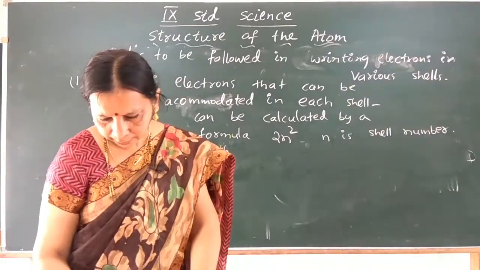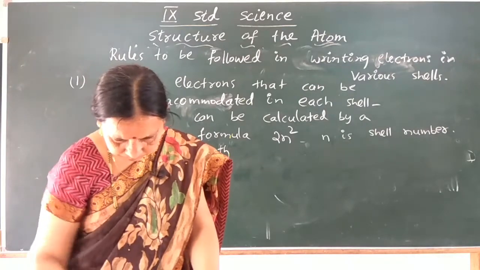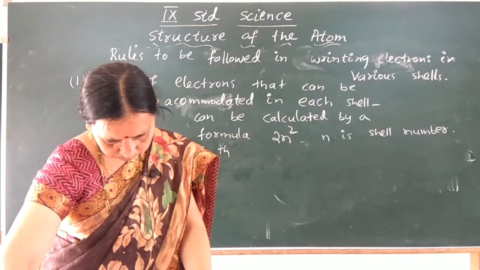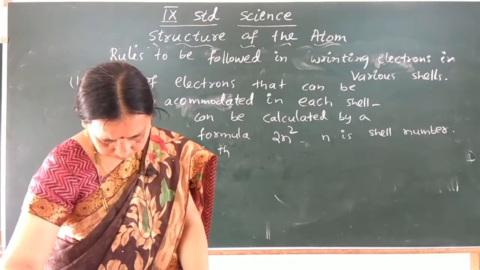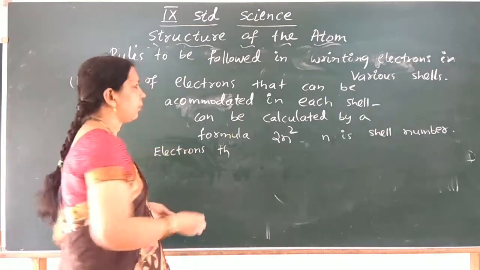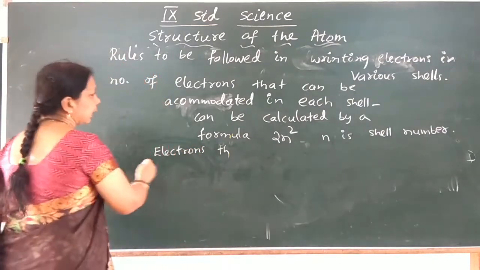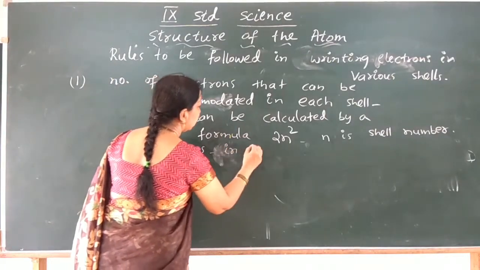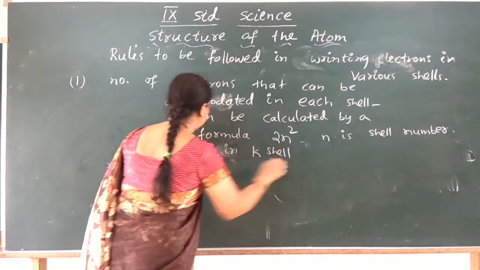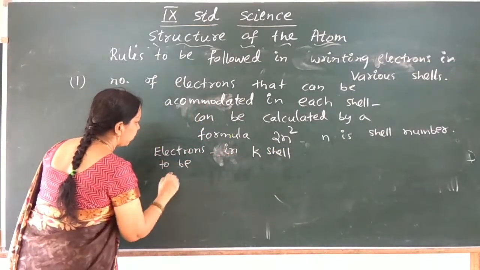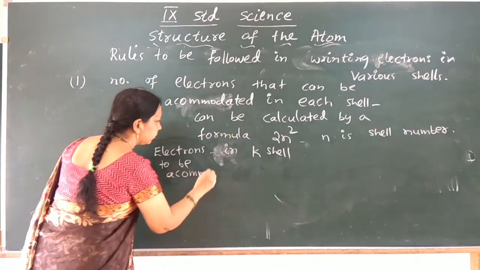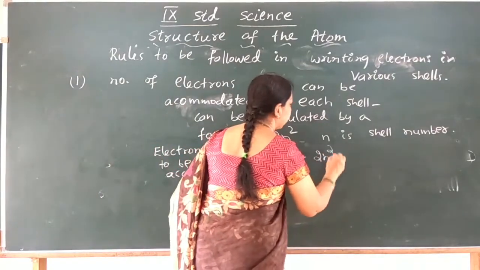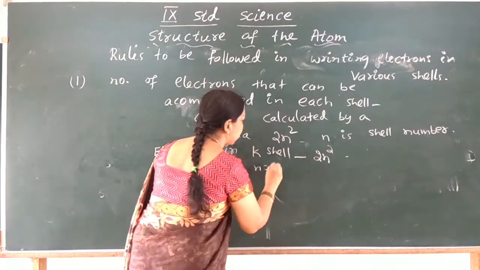Using 2n square, here for K shell n is equal to 1.